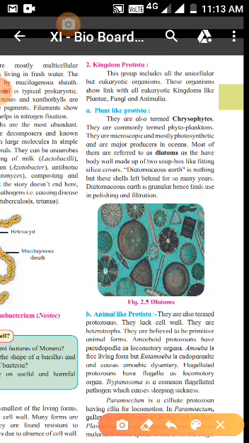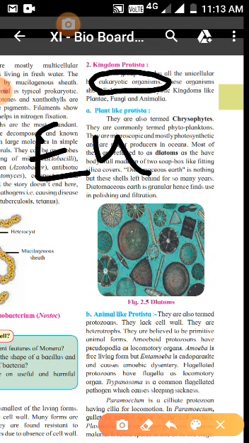So here, the first important word for this organism: Protista is a eukaryotic organism. I've already said the word EU. EU stands for true, matlab proper, right?